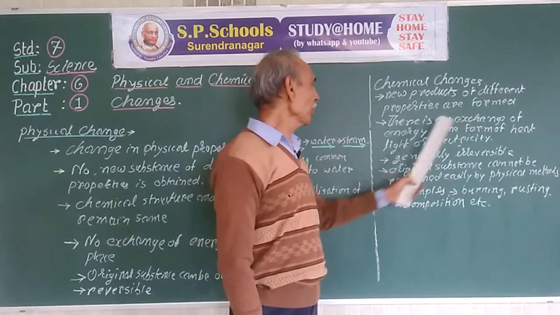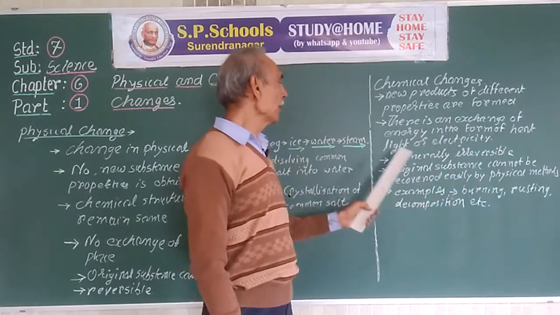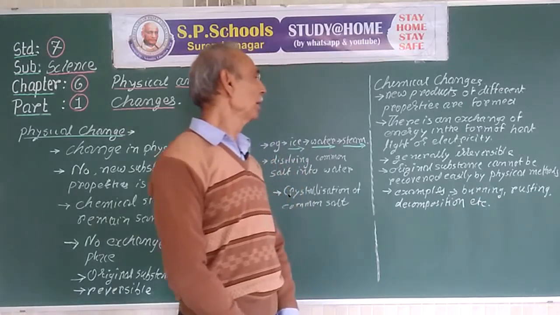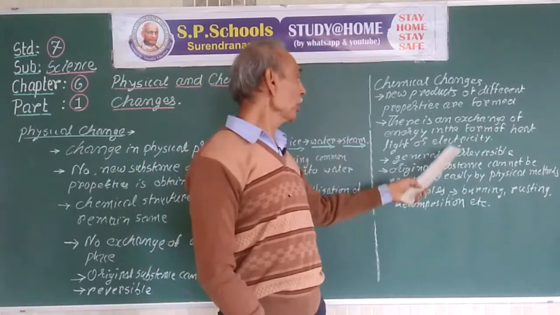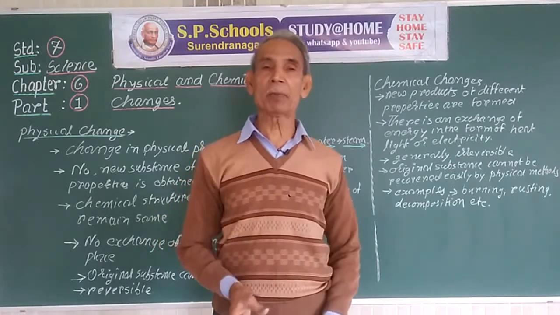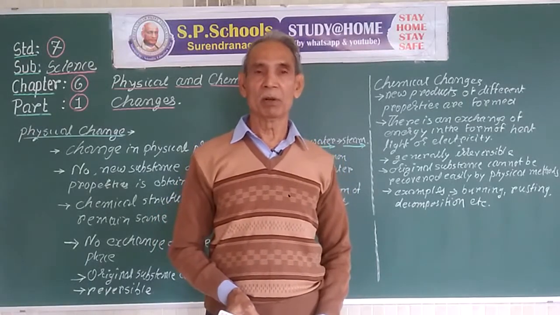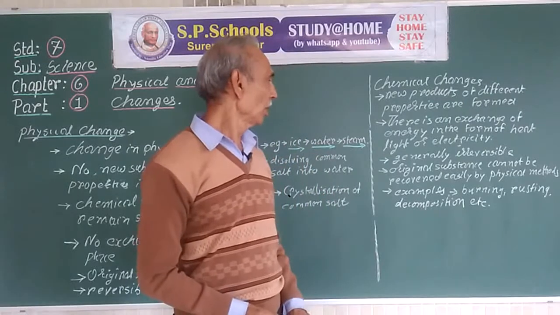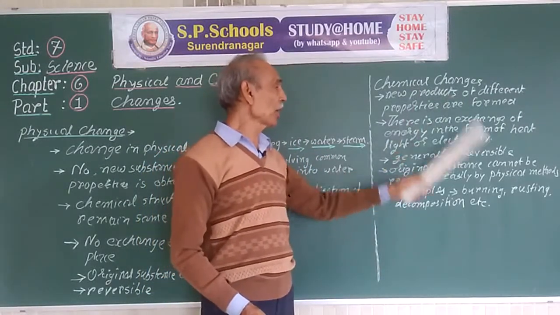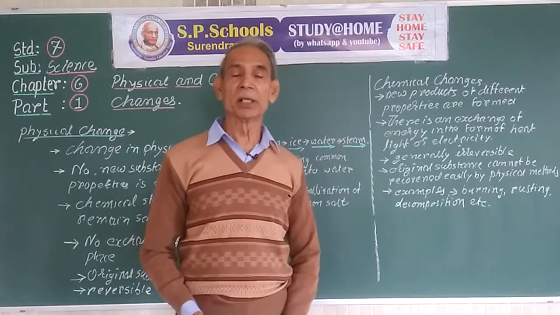There is an exchange of energy in the form of heat, light, etc. Electricity causes a chemical reaction to take place. Generally, chemical change is irreversible.